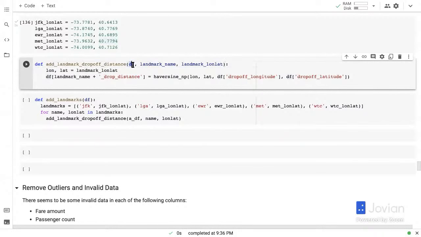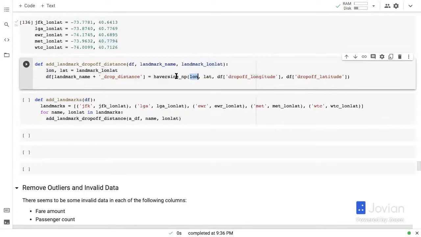We are going to give it a data frame, and we're going to give it a landmark name and landmark lon-lat. So from the lon-lat, we're going to get the longitude and the latitude of the landmark. And we're going to create a landmark name underscore drop distance column, where we are passing into the Haversine function the longitude and the latitude of the landmark as the pickup location.